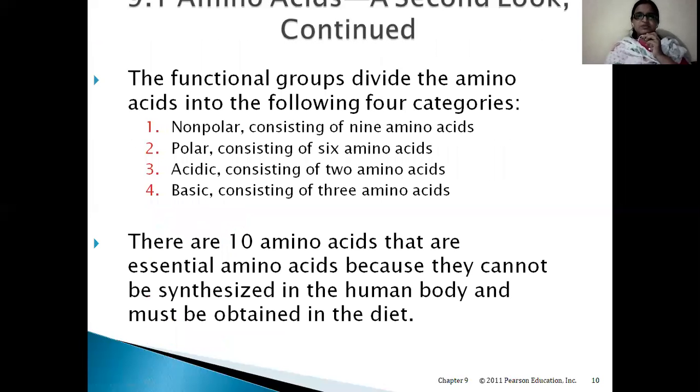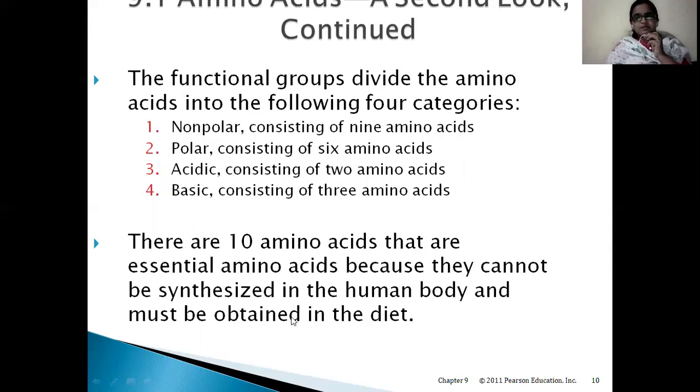Now, the functional groups divide the amino acids into the following four categories. Just now we have seen that the 20 amino acids differ in the R side chain. Based on the R side chain, these amino acids can be divided into four categories. They are non-polar, polar, acidic, and basic amino acids. Non-polar consists of 9 amino acids. Polar consists of 6 amino acids. Acidic, only 2 are there. Basic, there are 3 amino acids. So let us study in detail about these different types of amino acids.